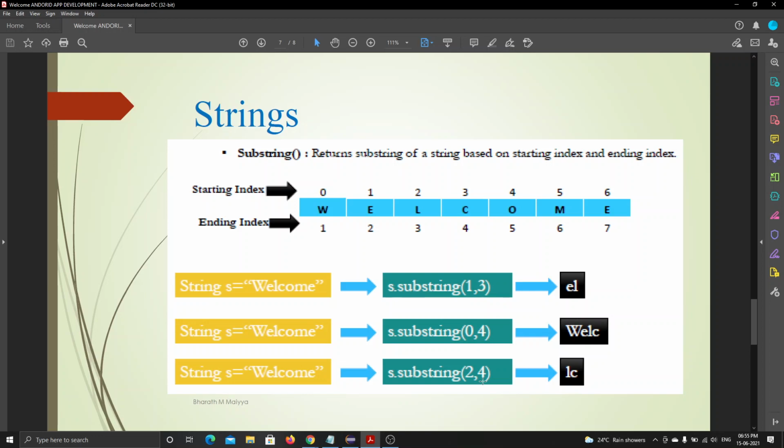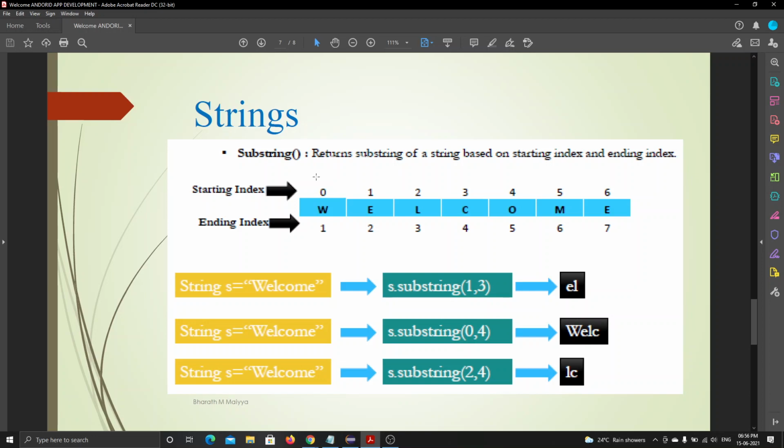Sir, then why in 0 comma 4 is it printing WELC? It should take only W in the 0 index, no? I am telling it to print from 0 to 4. This is nothing but 1, 2, 3. Sir, here you are telling me that is 0 comma 4, from 0 to 4, then it prints WELC. Then from here 2 comma 4, why is it not printing LCNO? See, I am telling you.